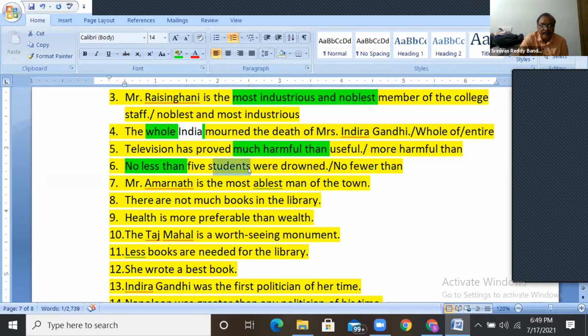So here students is a countable noun. Plural form is there. It is countable. When countable is there, here we use few, fewer, fewest. For uncountable, low, less, least.